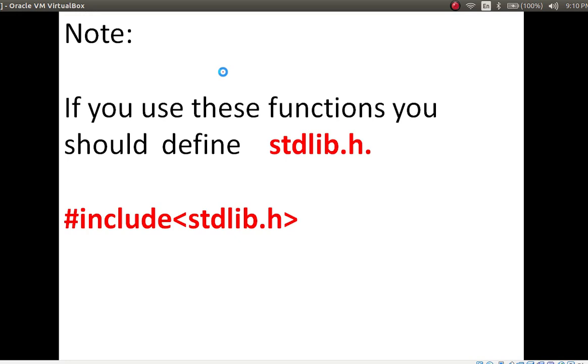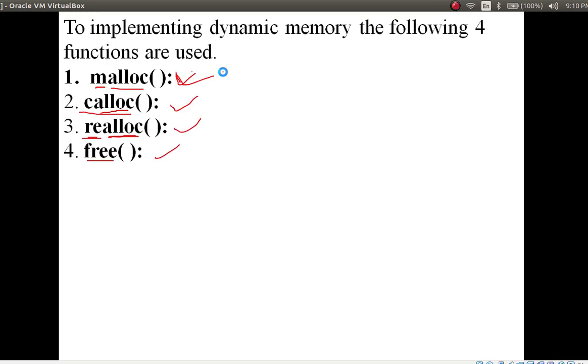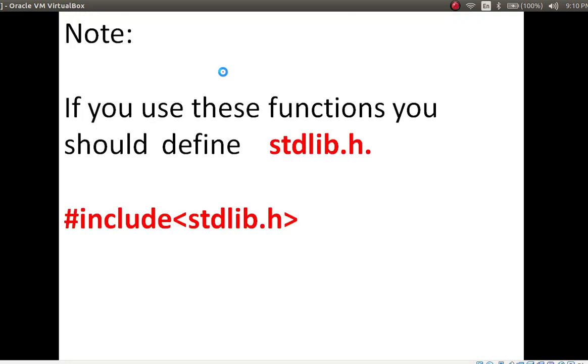To use these 4 functions, you require one header file, that is stdlib.h, the standard library header file.